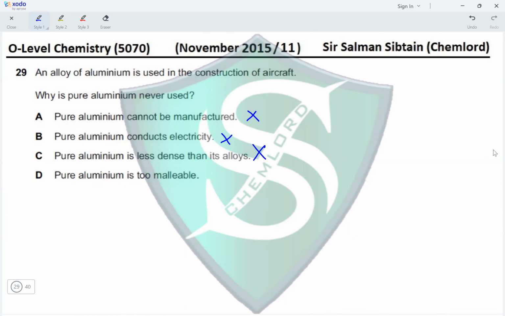Yes, we have aluminum foil present, which we can actually turn into various shapes by just crushing it in our hands. So it is too malleable. So it cannot serve as the construction material for aircraft, which needs to be hard. Therefore, the correct option for this question is option D.